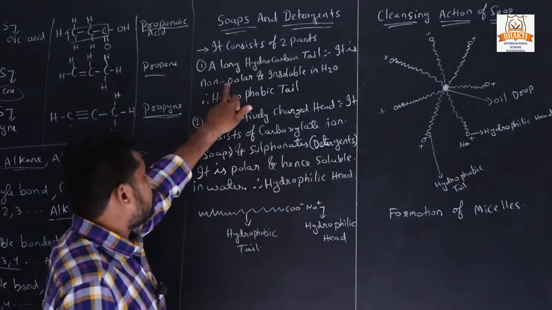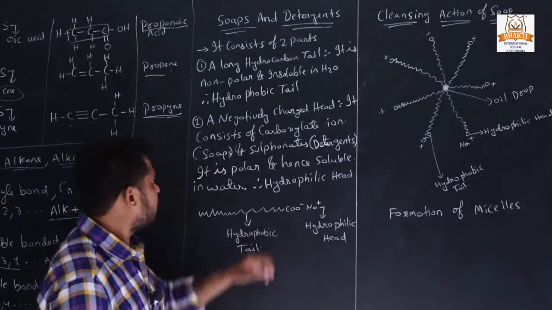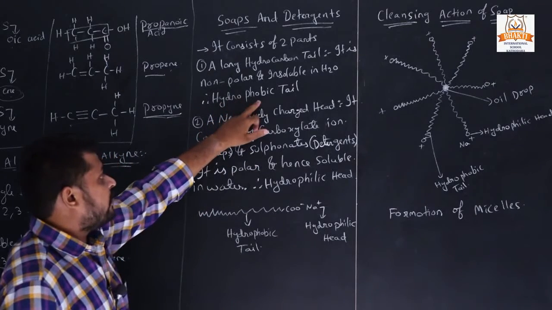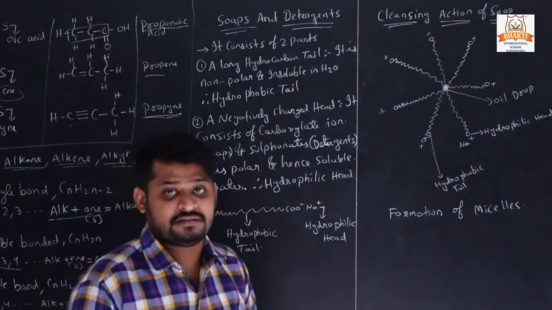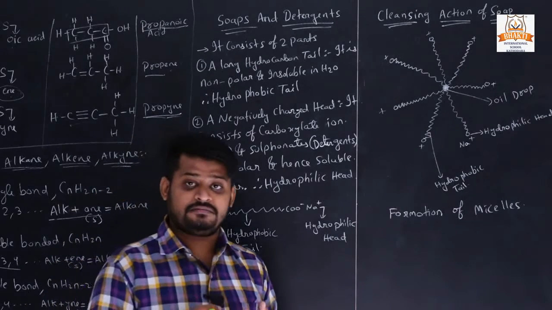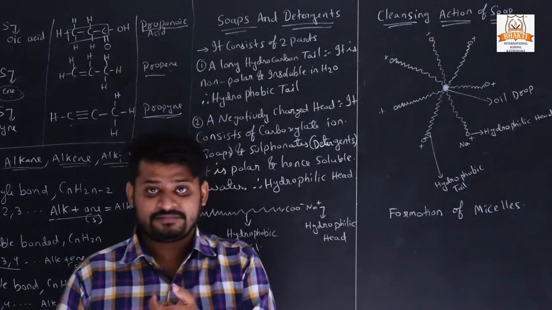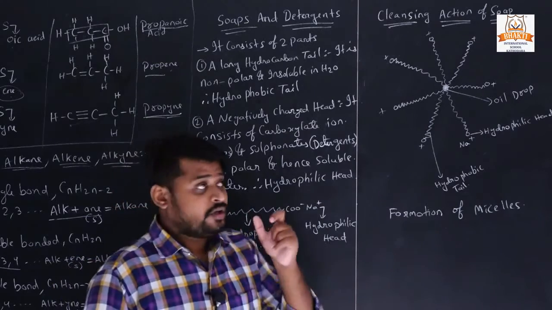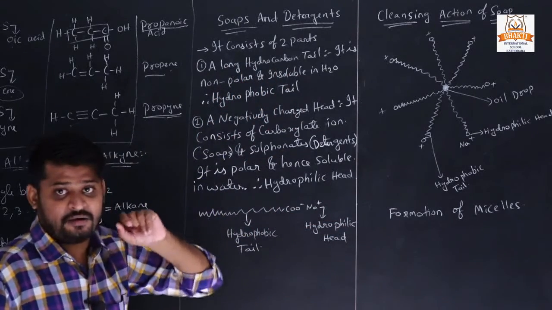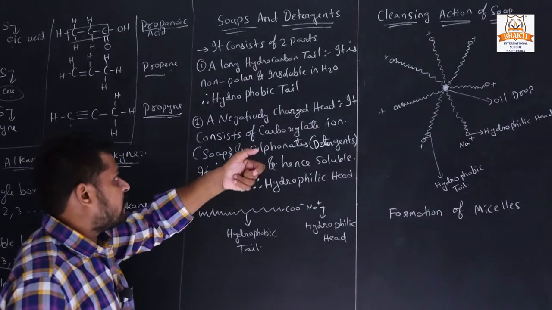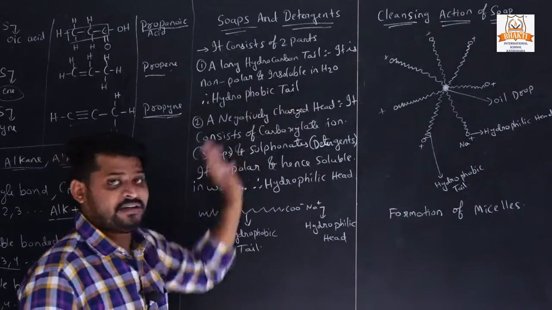If we fear something, what do we call it? Phobic, right? So the long hydrocarbon tail is afraid of water, that's why it is called a hydrophobic tail.